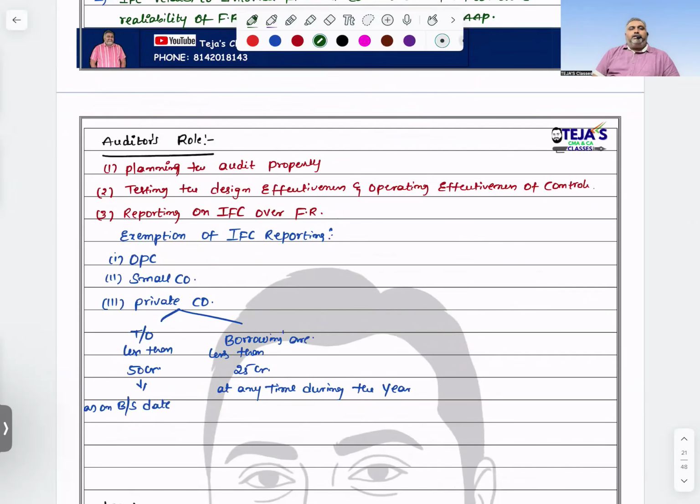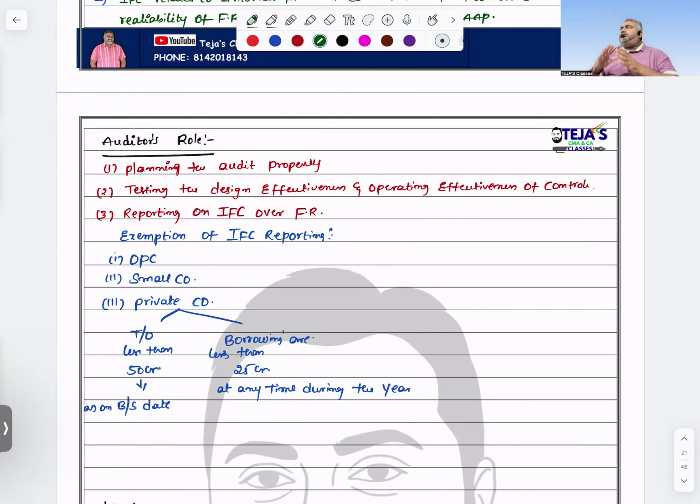What is the auditor's role here? Planning the audit properly, then testing the design, effectiveness, efficiency and operation of the internal control system. Then I need to report on IFC over financial reporting. Now, this point we are repeating the third time. Section 143 subsection 3 we mentioned, normal reporting point of view we mentioned. Now the auditor's role regarding IFC we are mentioning.